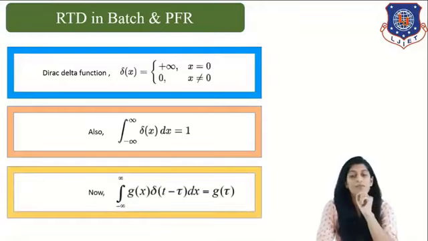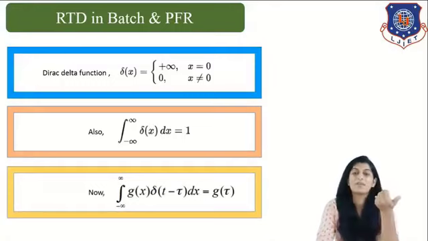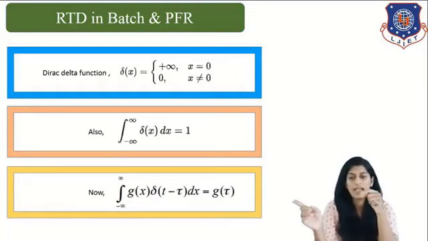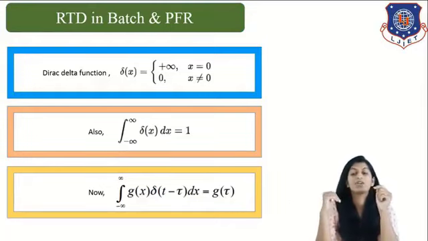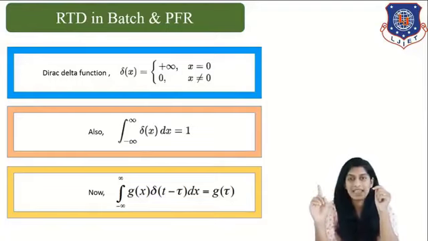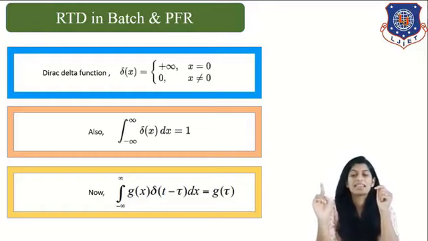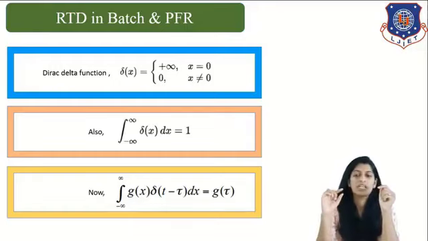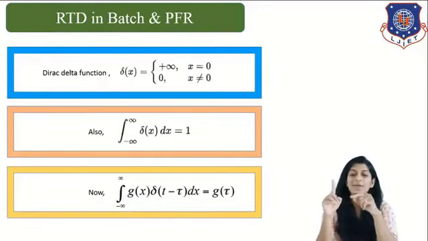Correct? Now I want to determine my residence time distribution for this entire reactor. So I will be using this formula, right? Integrating from minus infinity to infinity, g(x) delta(t minus tau) dx equals g(tau). Why have we done t minus tau?